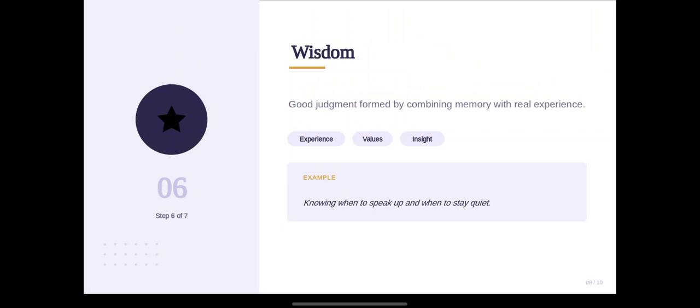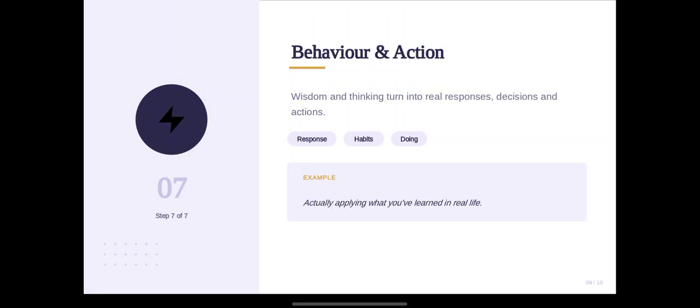And then we move to the next thing, which is behavior and actions. Behavior and actions is the process of combining wisdom and thinking into real responses, decisions, and actions. Wisdom means making good decisions, and thinking means making decisions. By combining both, the mind will do things in real life.